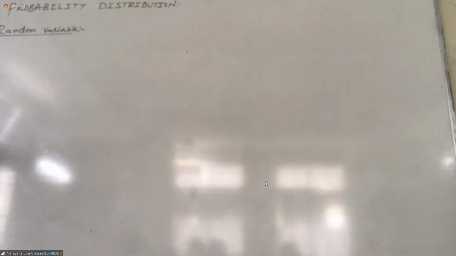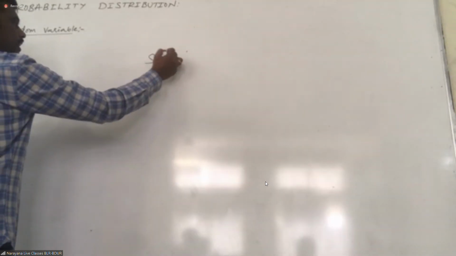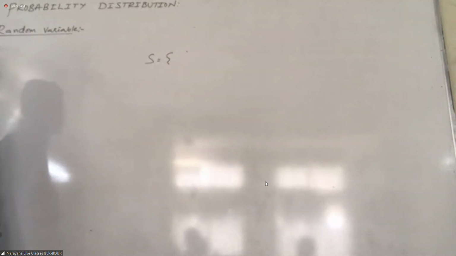Okay. Random variable. What is a random variable? There are two types of random variables. First, I'll explain about random variable. Then, based on that, next I'll give you the types. What does random variable mean? For example, students, we have an experiment of tossing 3 coins. We have the random experiment.